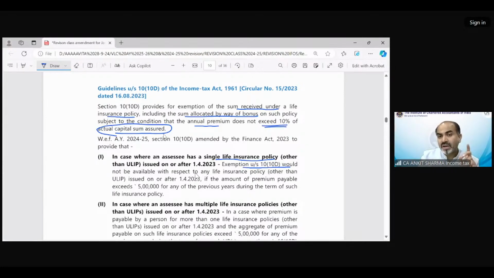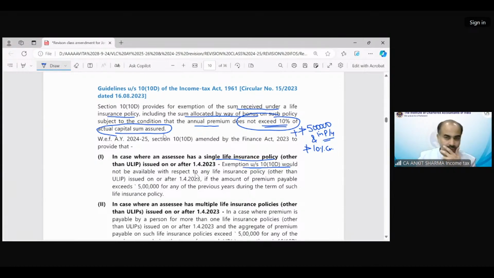Earlier, there was only one condition, that it should not exceed 10% of capital sum assured. The second condition has also been inserted, that your premium should not exceed 5 lakh rupees in a previous year. So earlier it was only the percentage on capital sum assured, but now there are two conditions: your premium should not exceed 10% of capital sum assured and it should not exceed 5 lakh rupees also. So if either condition is violated, then forget about the exemption.